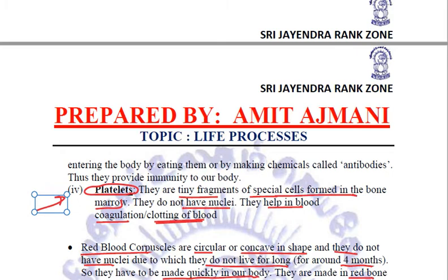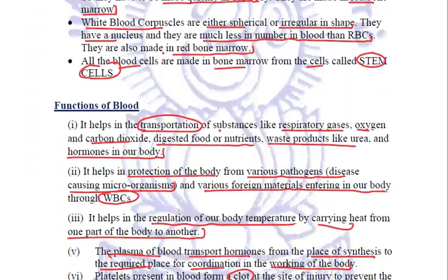WBCs, or the white blood corpuscles, or the leukocytes, are the soldiers of the body because they make antibodies and provide immunity to the body. They help in protecting the body, fighting with all the microorganisms and germs entering the body through various sources and various means. Platelets help in the coagulation of blood and preventing the further loss of blood from any kind of injury. Clear? This is all about blood.